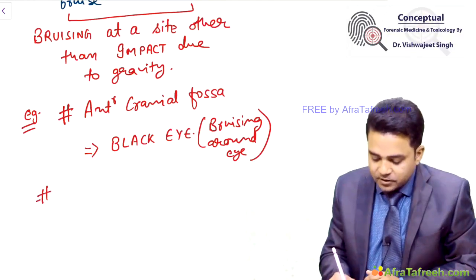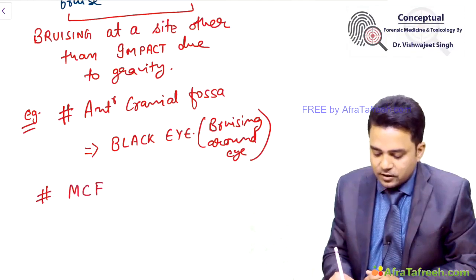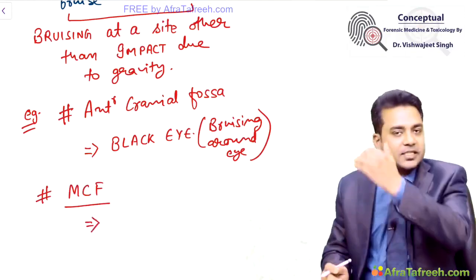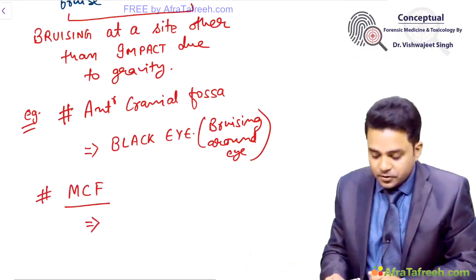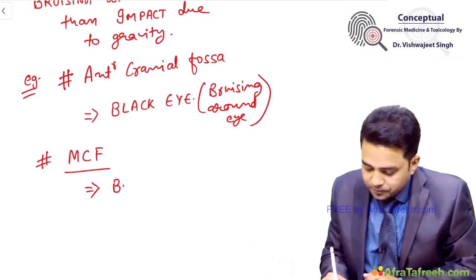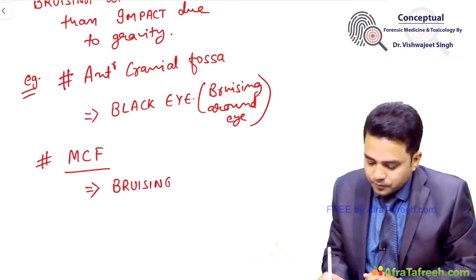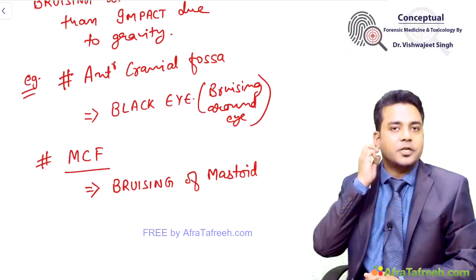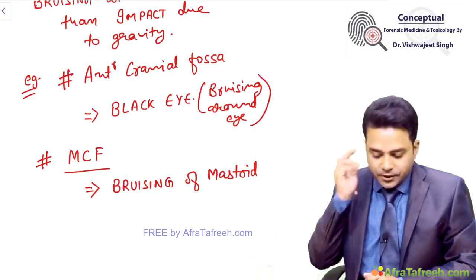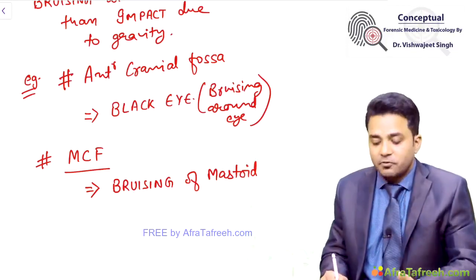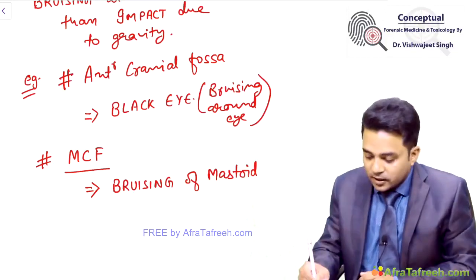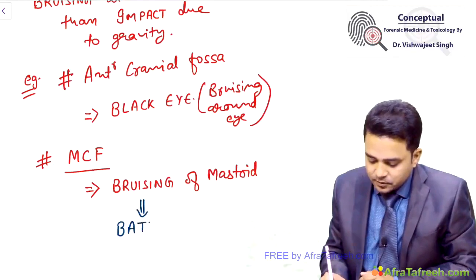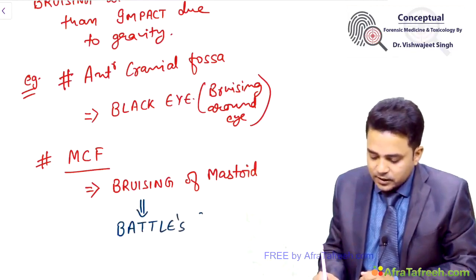Similarly, when there is fracture of middle cranial fossa, that means your temporal bones, what happens is the blood seeps to your mastoid. So, bruising of mastoid is seen. Mastoid is behind your ears. So, bruising of your mastoid seen in fracture of middle cranial fossa is a type of ectopic bruising, and this is called Battle's sign.